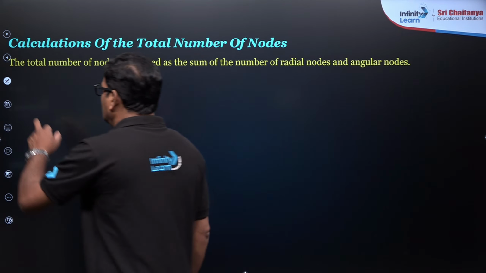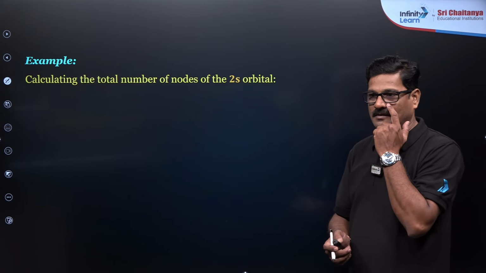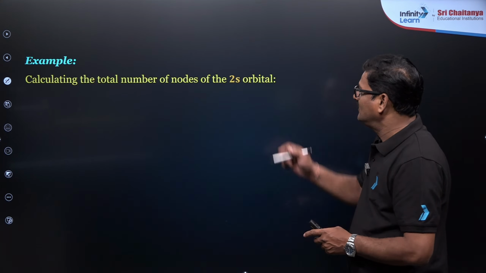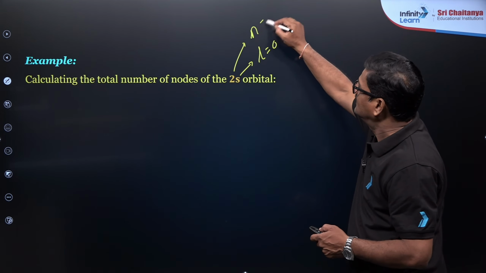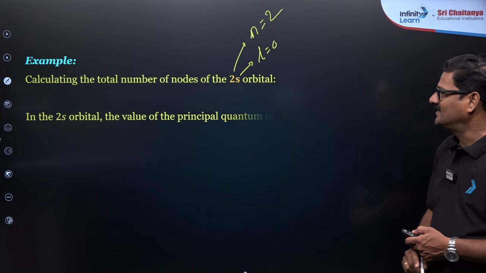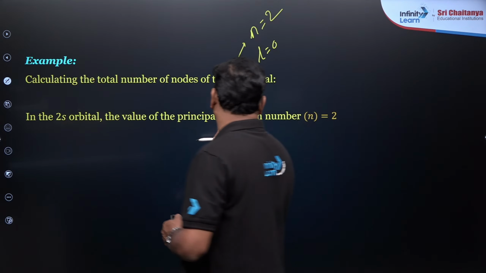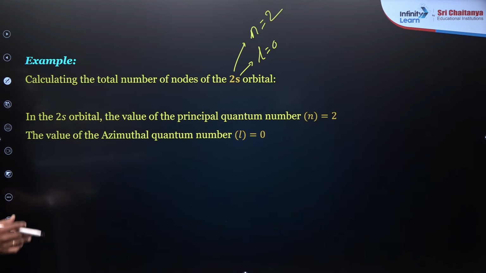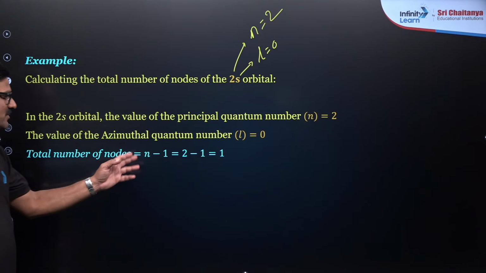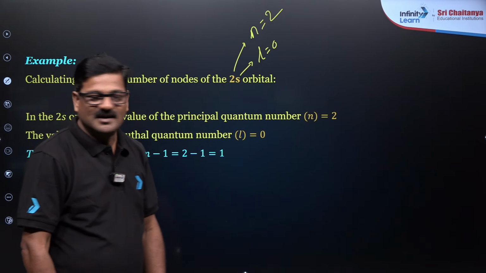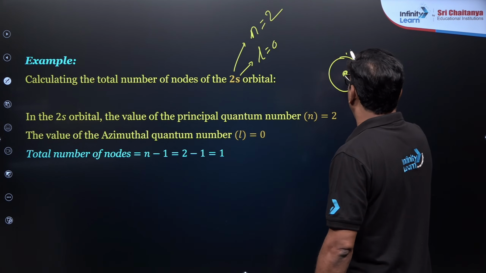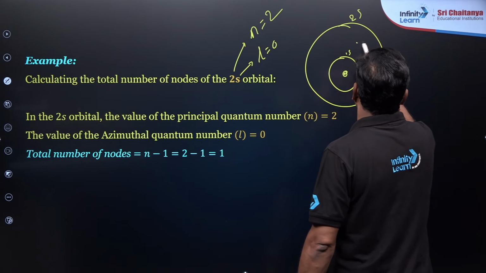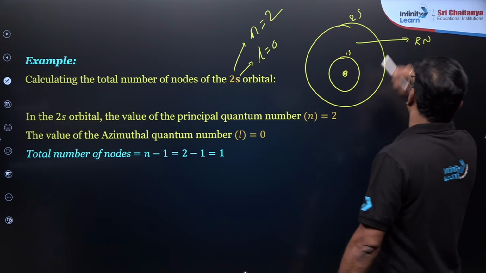First of all, let me give you an example. Calculate the total number of nodes of the 2s orbital. For the 2s orbital, l is equal to 0, and n is equal to 2, so n minus 1, that's it. So for the 2s orbital, the value of the principal quantum number is 2 and l is equal to 0. So the total number of nodes is n minus 1, 2 minus 1 is equal to 1. How do you visualize this? Nucleus, 1s orbital, and this is going to be the 2s orbital. This is your radial node.